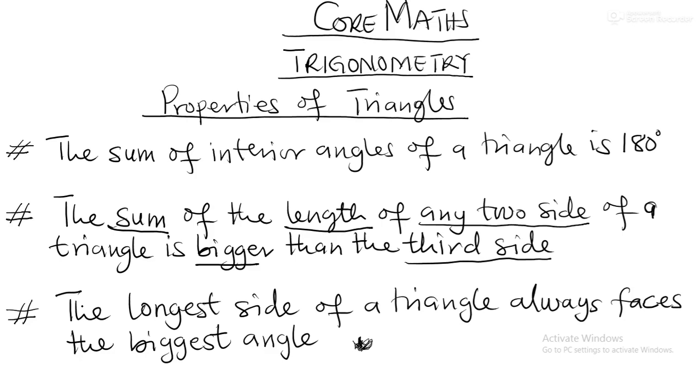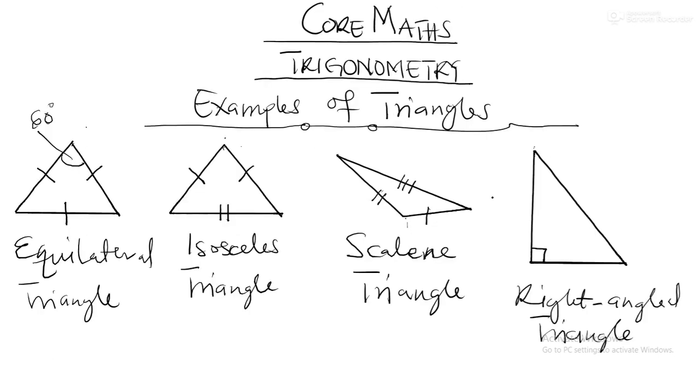Right-angled triangle. This is right-angled triangle. We just saw it, okay? So we are going to look at the trigonometry of only this triangle, not these ones, okay? We'll not focus on these ones. We'll focus on what? This one. All right.